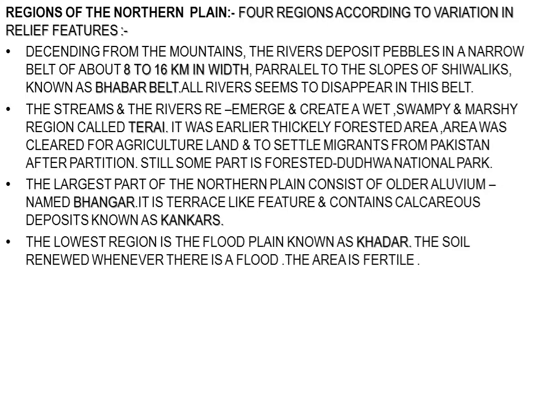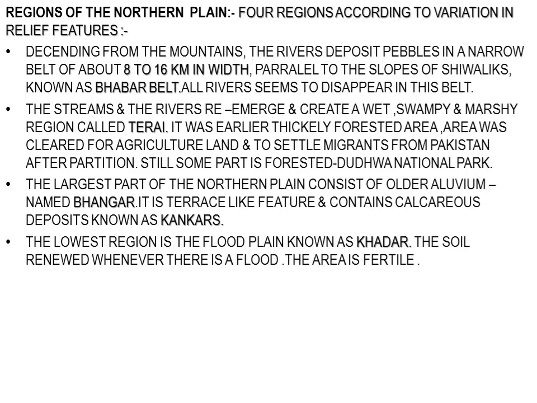The coarser part is deposited on the Shivalik range, and parallel to the Shivalik range there is a narrow belt of about 8 to 16 kilometers in width. This belt is known as the Bhabar belt. The remaining pebbles are deposited in this part, and all the rivers seem to disappear in this belt.